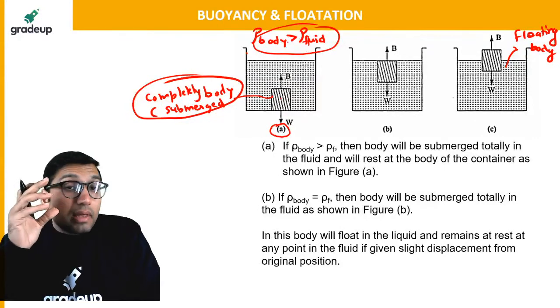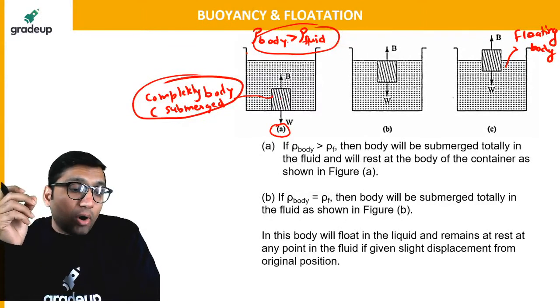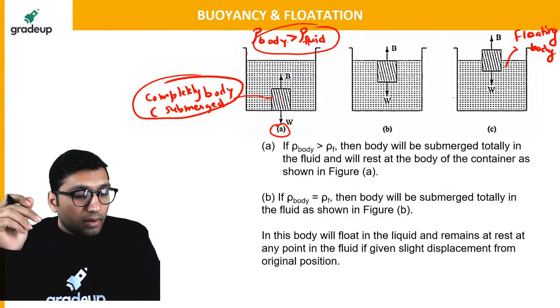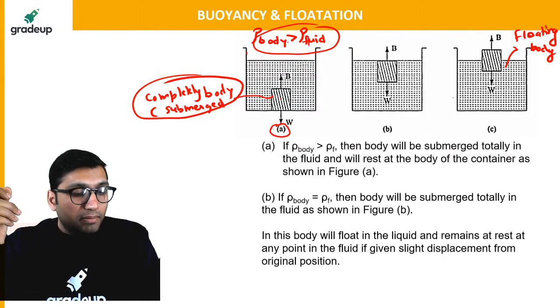For example, the body of a submarine will have more density. When there is no part visible above the free surface of the fluid, then it is called a completely submerged body.